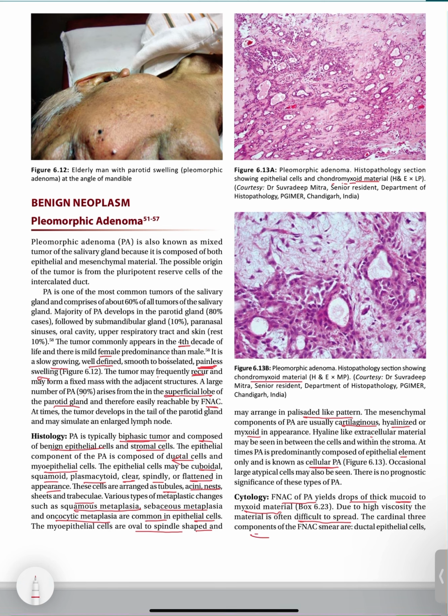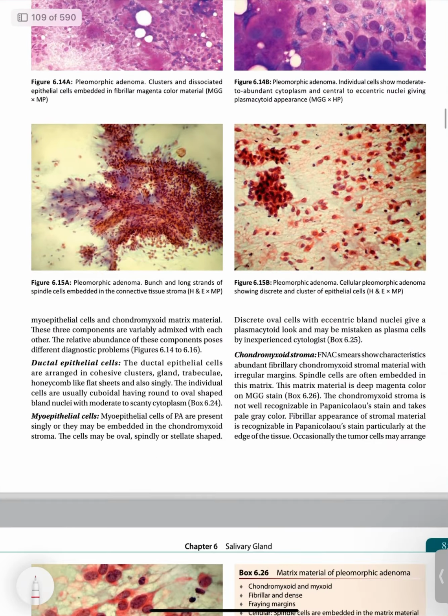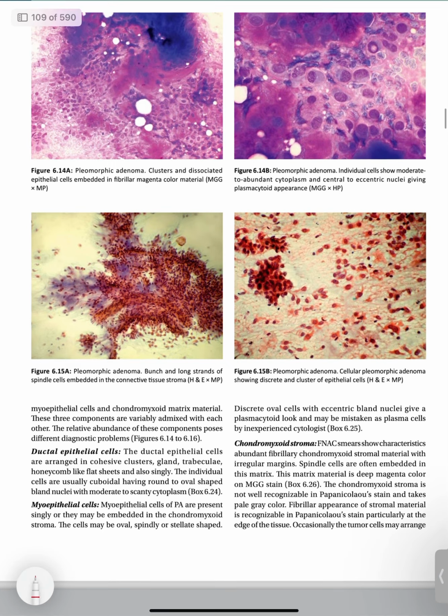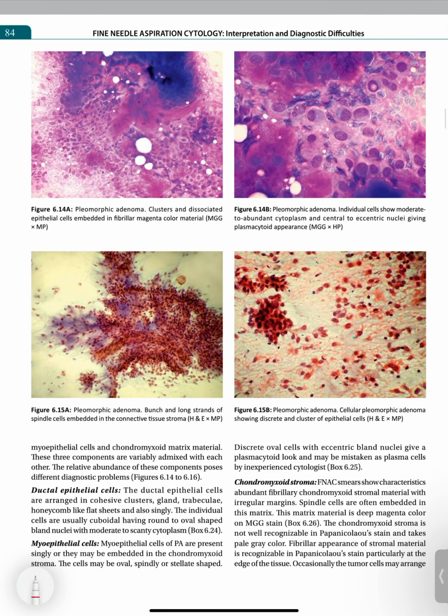The cardinal three components of FNAC smears are: first one is ductal epithelial cells, second one is myoepithelial cells, and third one is chondromyxoid matrix material. These three components are variably admixed with each other. The relative abundance of these components will possess different diagnostic problems.